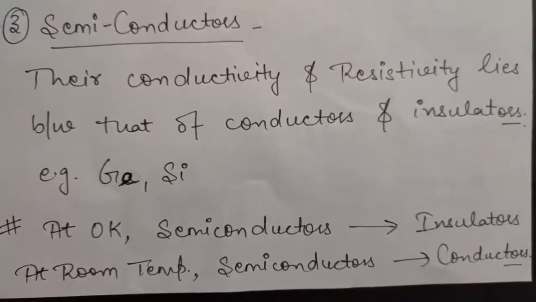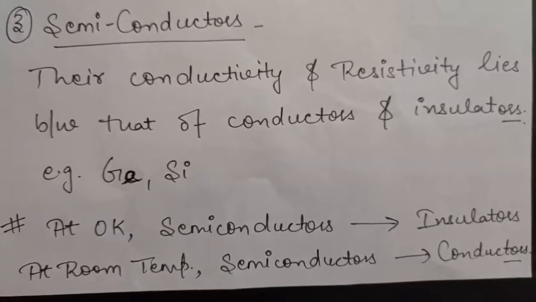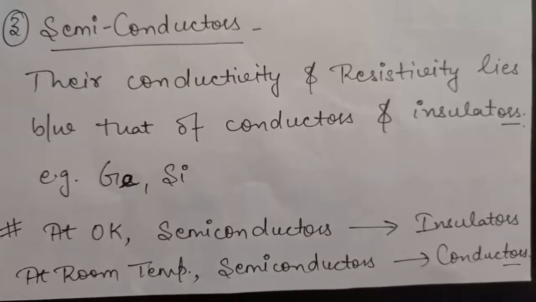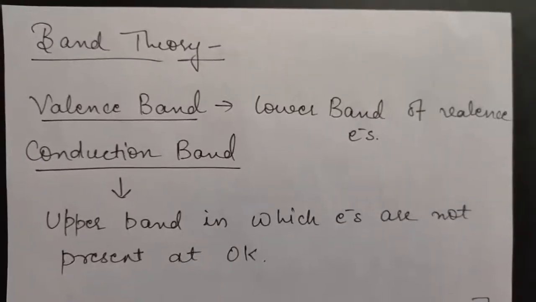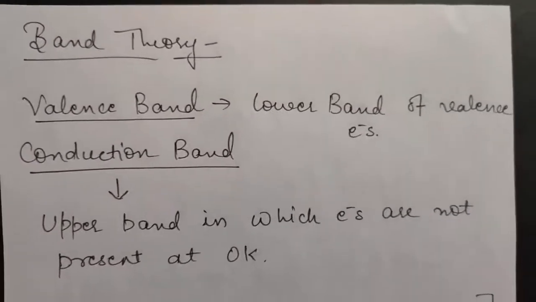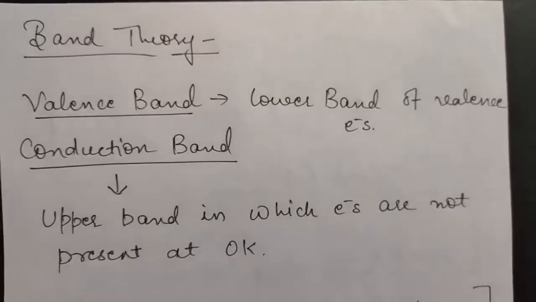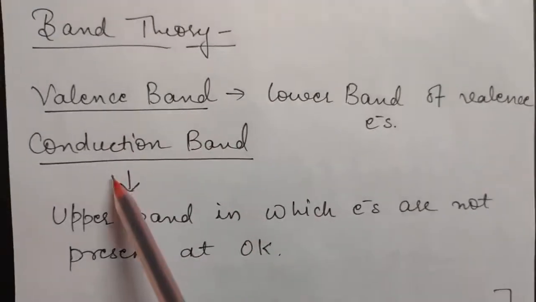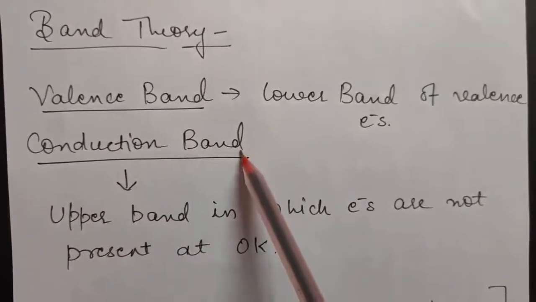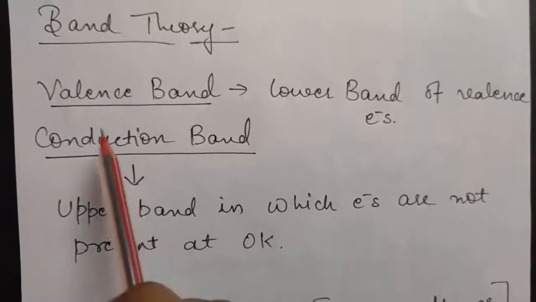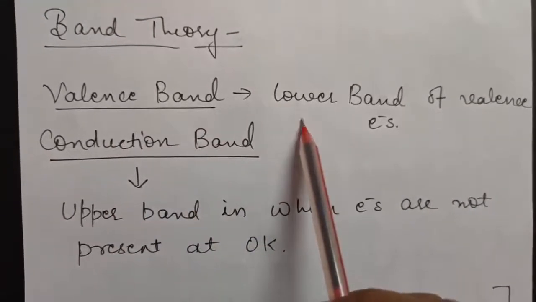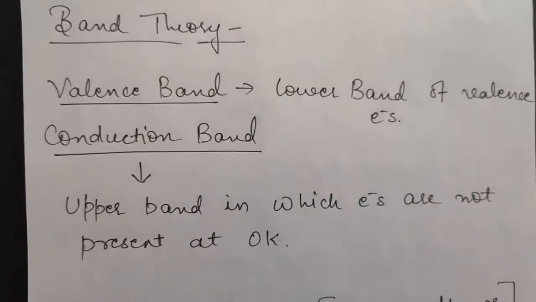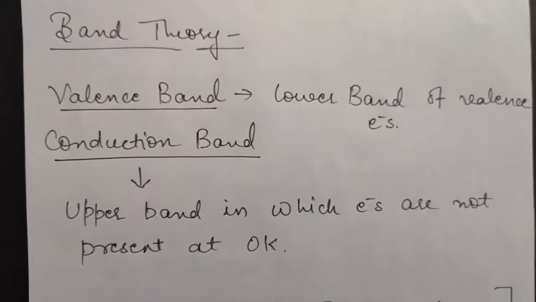Now we will be studying all these three materials on the basis of band theory. Now the question is, what is this band theory? First of all, let us take an overview of band theory. In band theory, basically you will be having two bands. First is the valence band and second is the conduction band. Valence band is a lower band of valence electrons. That is, valence band will be a lower band which will be having valence electrons.